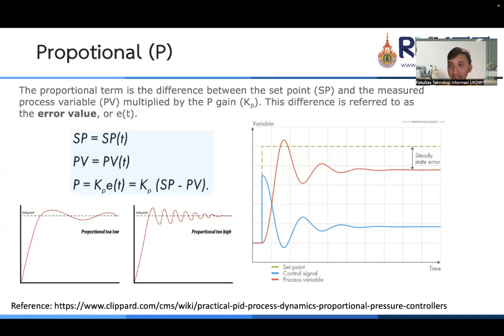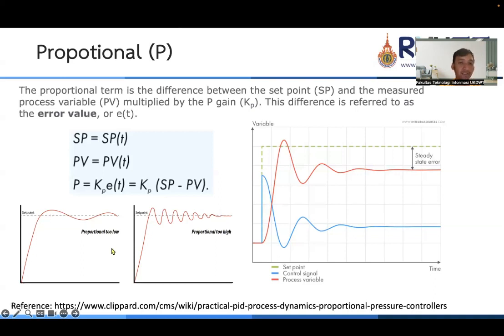Here, after this time, the process variable is not moving again. So we can set the KP value for the gain, and see the effect. If the proportional gain is too low, we get a response like this.